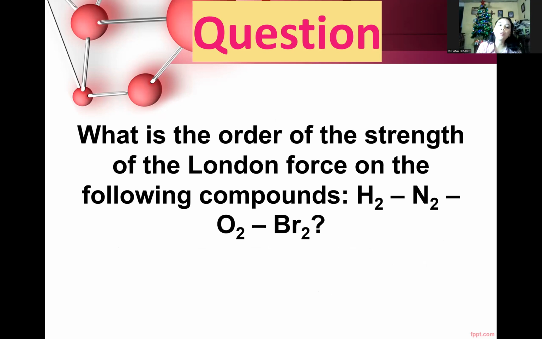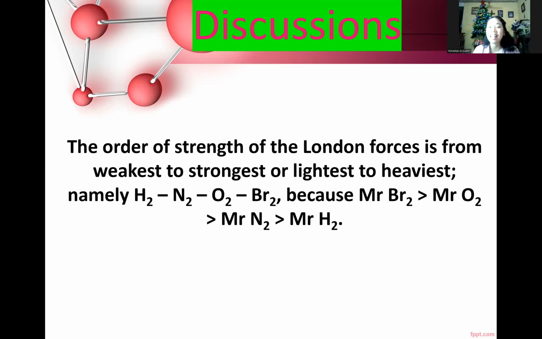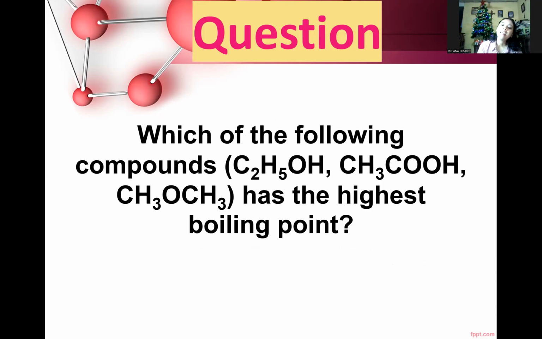And then the third question, what is the order of the strength of the London force in the following compounds: H2, N2, O2, and Br2? So this is the answer. The order of the strength of the London forces is from weakest to strongest, or lightest to heaviest, namely H2, N2, O2, Br2, because the relative molecular mass of Br2 is larger than O2, larger than N2, and then larger than H2.